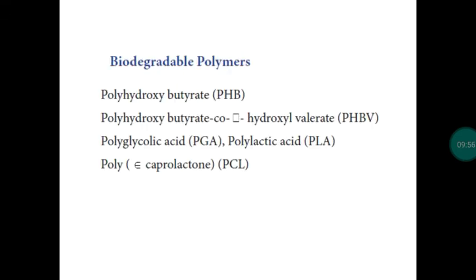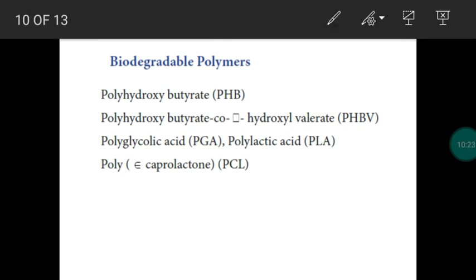Next we move into biodegradable polymers. When we have any object or a substance, it will be decomposed by the microorganisms in the soil. The same is applicable for rubbers also. Natural rubbers can be easily decomposed by the microorganisms in the environment. But what about synthetic polymers or synthetic rubbers like plastics? They cannot be easily decomposed. It will take thousands of years. So this is highly harmful to the environment.